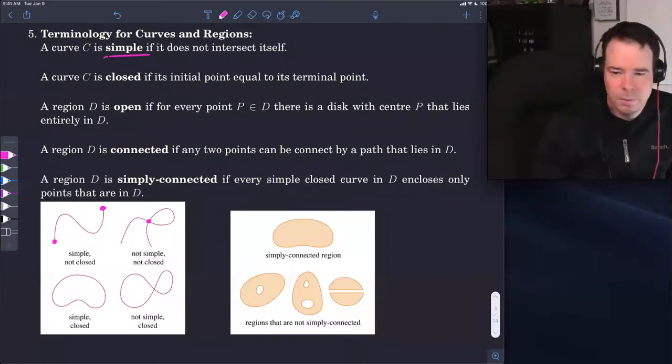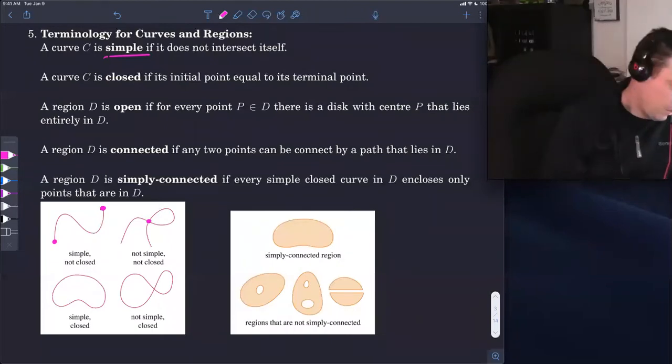The one in the bottom right of those four is not simple because it intersects itself, but it is closed because it does come back on itself and forms a loop. So you can think of these as closed if they form a loop, not closed if they don't form a loop, and simple if it doesn't intersect itself, and not simple if it does intersect itself.